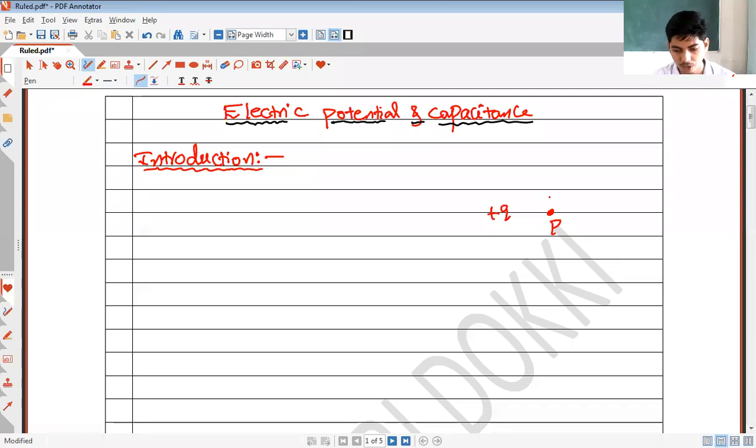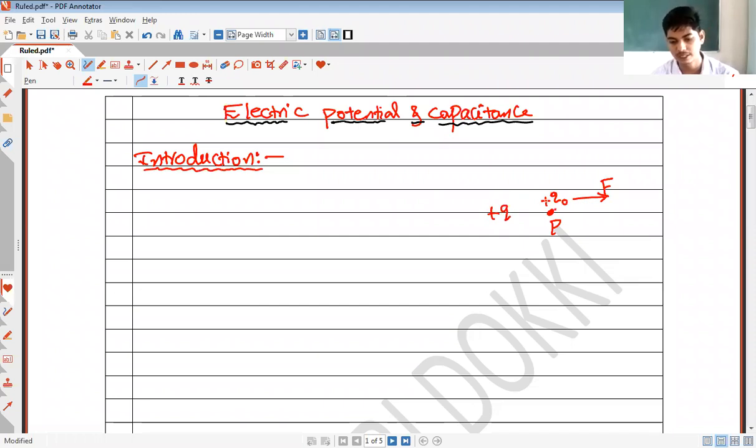If I place a test charge, say Q0, at this point, then this test charge Q0 is going to experience an electric force in this direction. Observe, the source charge is positive and the test charge is also positive, so there must be a force of repulsion between them, right?